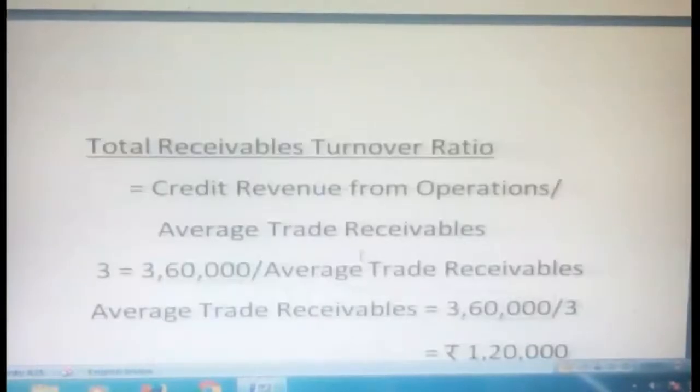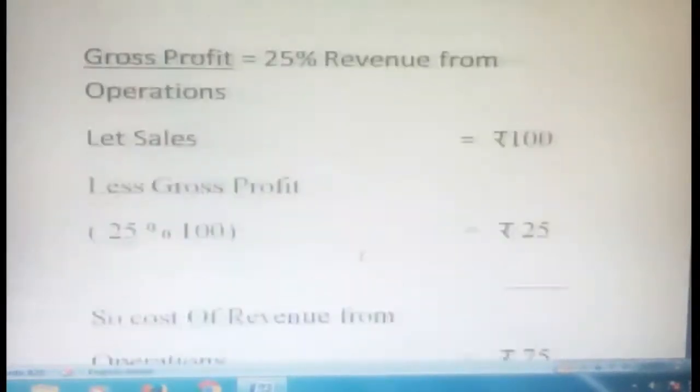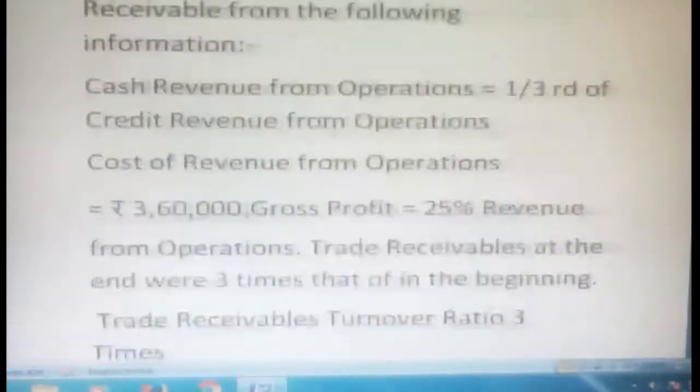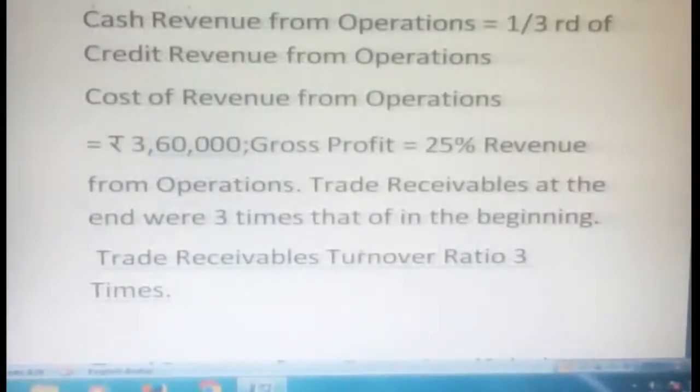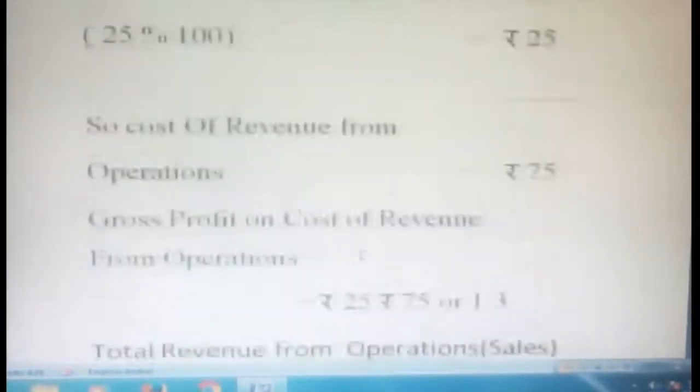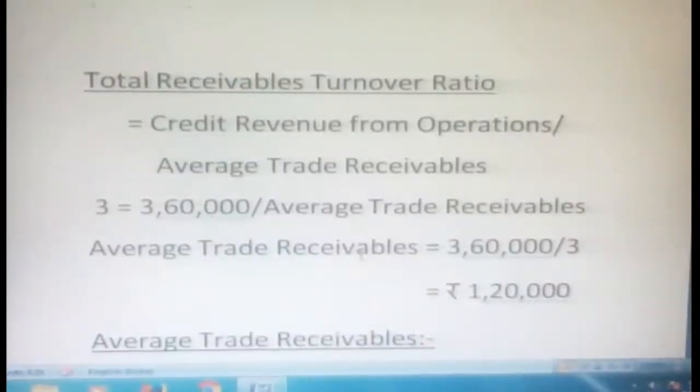So now we get the trade receivables turnover ratio. What is the formula? Credit revenue from operations divided by average trade receivables. We know the trade receivables turnover ratio; they gave 3 in the problem. Trade receivables turnover ratio is 3 times. So we substitute into the formula: 3 is equal to credit revenue from operations 3,60,000 divided by average trade receivables, which we don't know. Now to calculate average trade receivables, 3,60,000 divided by 3, we get 1,20,000.